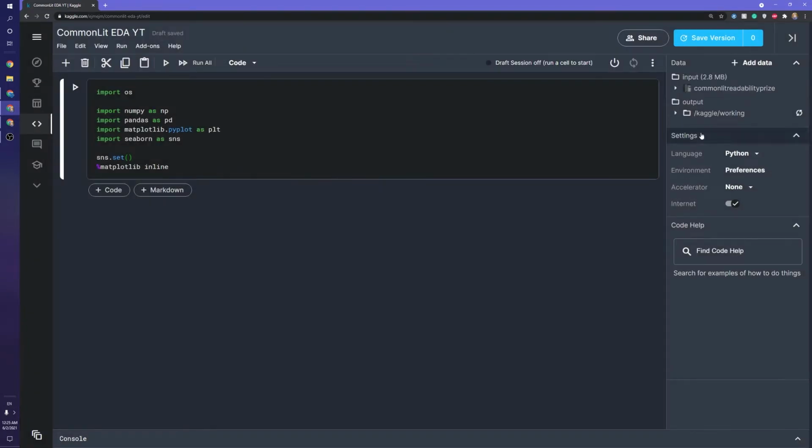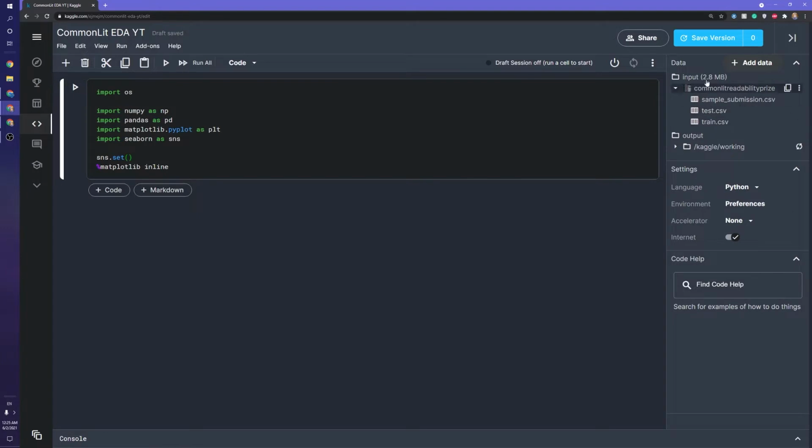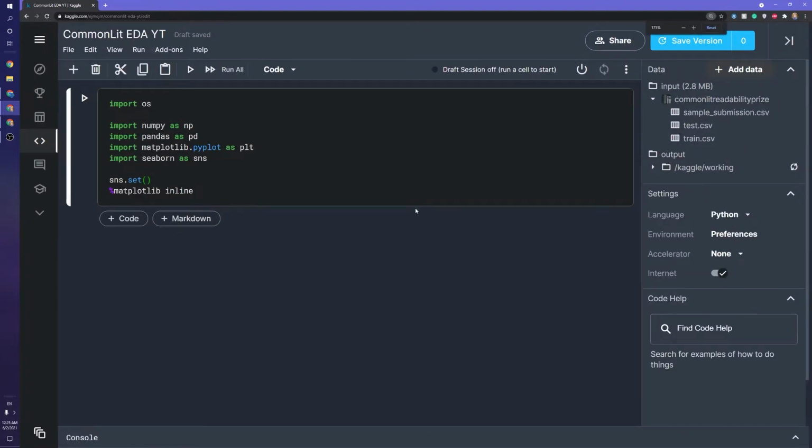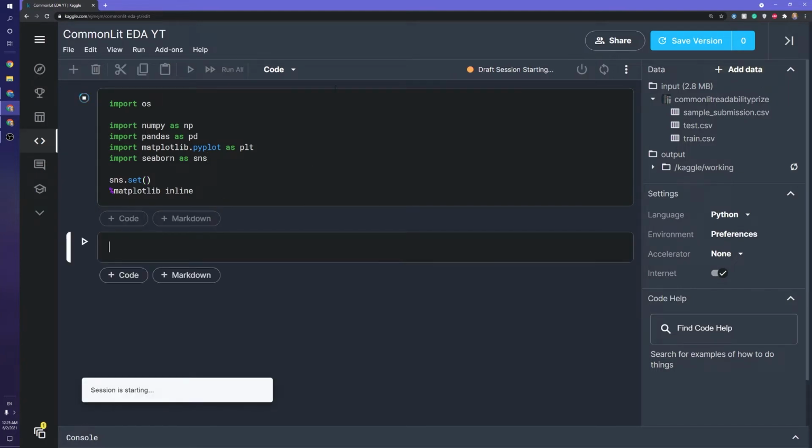And just like that, we've loaded up the data. On the right, you can see the file system. Let me zoom in a little bit just in case. This should be big enough, hopefully. So we already have the data. We have our imports done, and I'll start up, I guess.